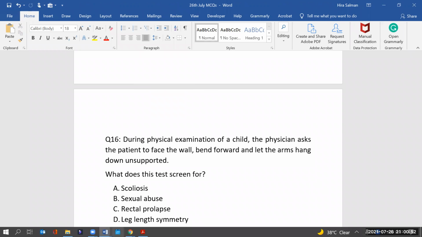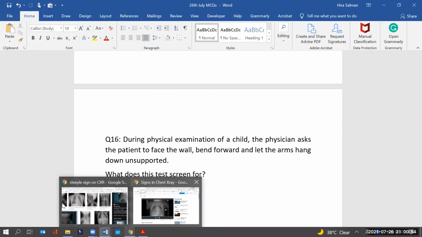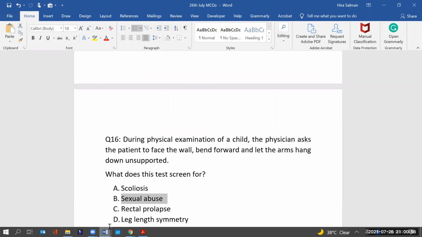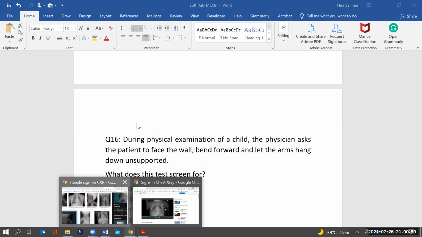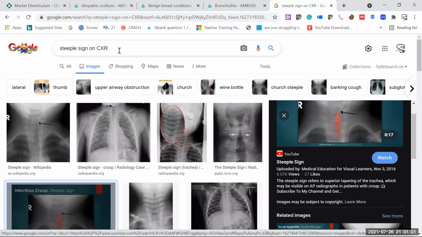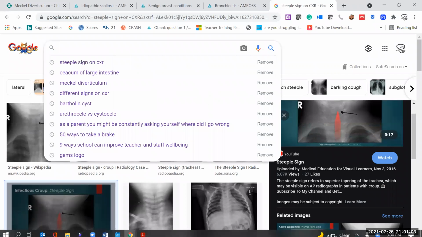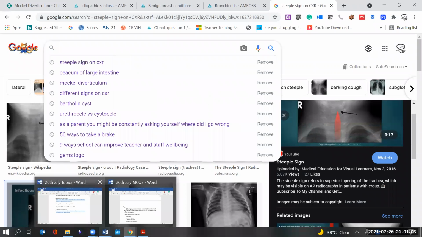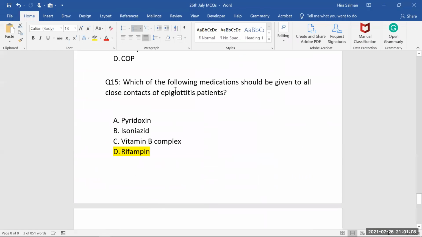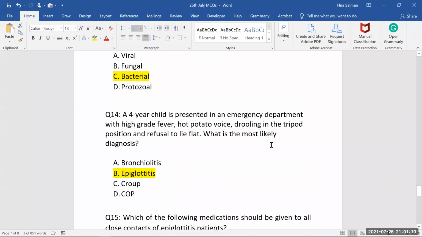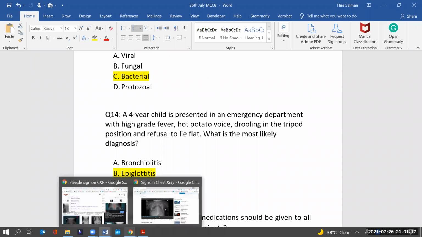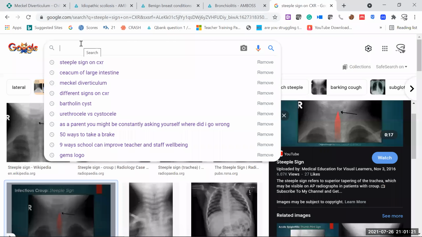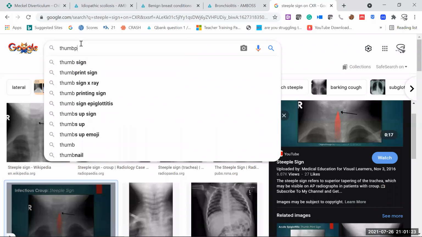Okay. You want me to show you the thumbprint sign? Doctor, here the question is saying he has a hot potato voice and these signs. It was given in the question like this. Yeah, it was a clear case. It's a very recent recall, having all the things. All the symptoms were given. See, everything is there. And they were simply asking the diagnosis. Do you want me to show you the thumbprint?